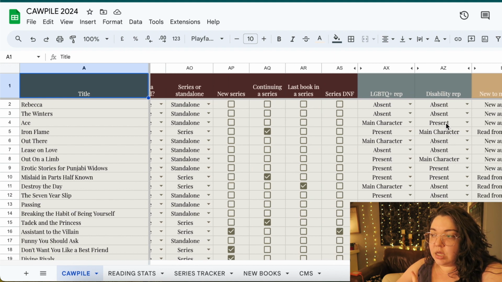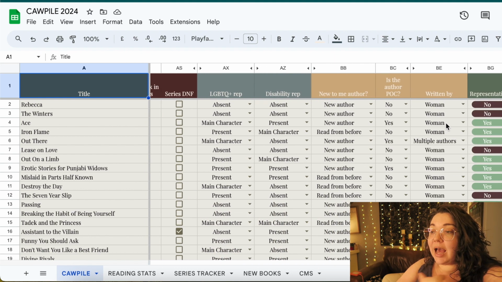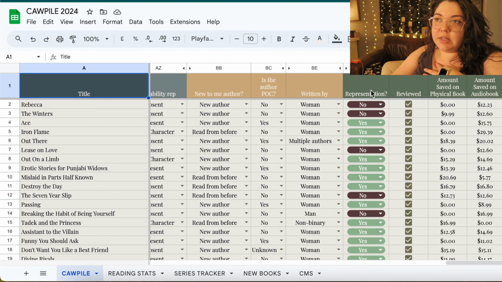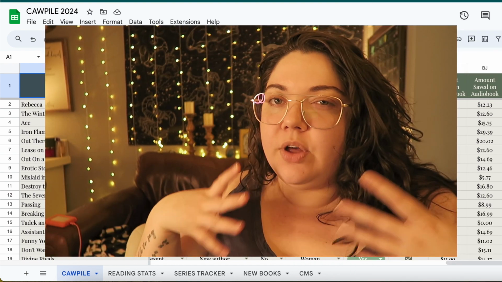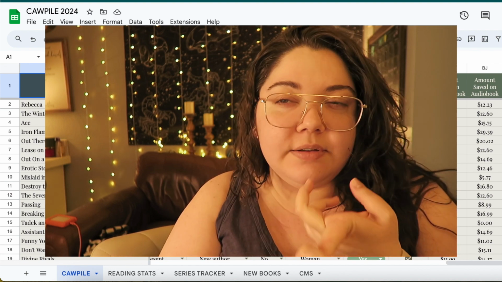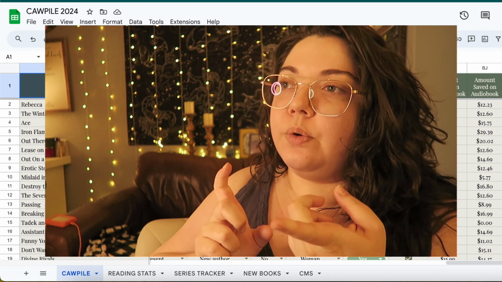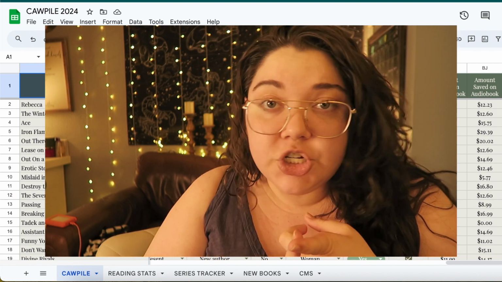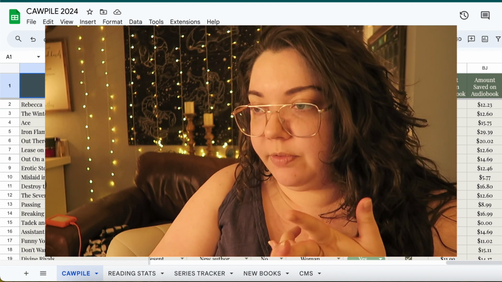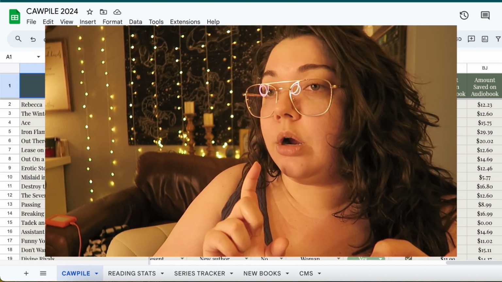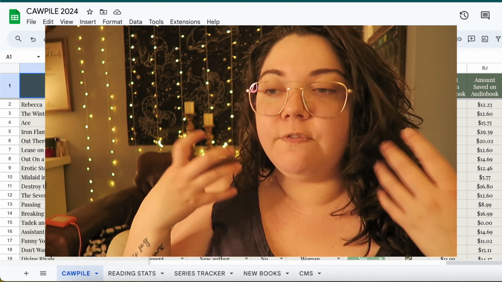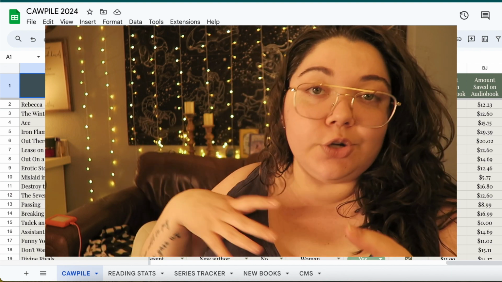But the only column that I customized was I added one for representation. So if I feel like there is a substantial amount of representation, whether that is a character having a diverse background through their race or their culture or their religion, or if a character is queer in any way, shape, or form, if the author is queer or of color, anything like that that I feel like is substantial for representation, I do mark yes or no.